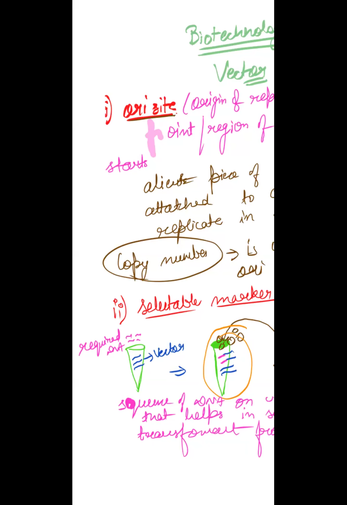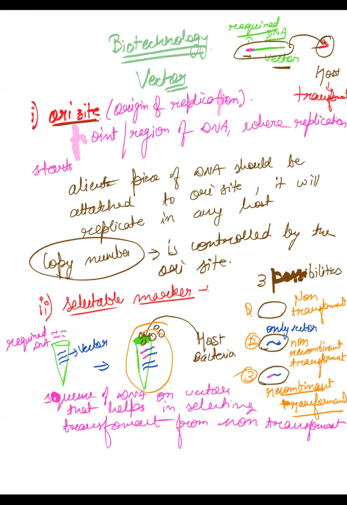So this is why you want selectable markers on your vector, so that you can select which host is transformant and which one is non-transformant, because we require transformant hosts. Now, what acts as a selectable marker inside your vector?